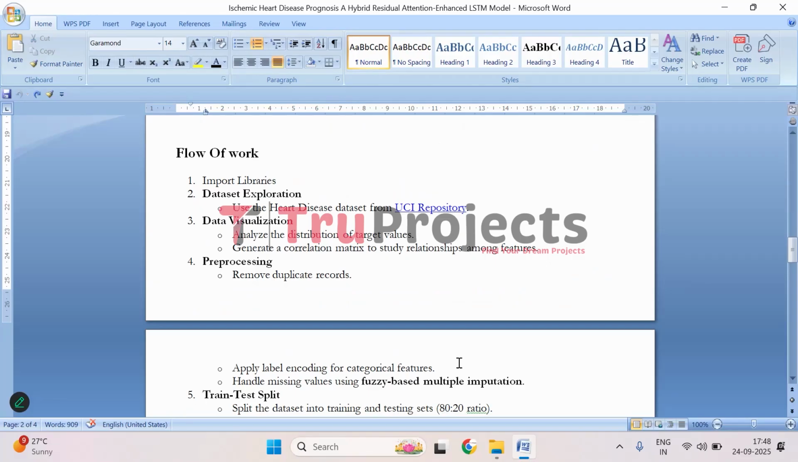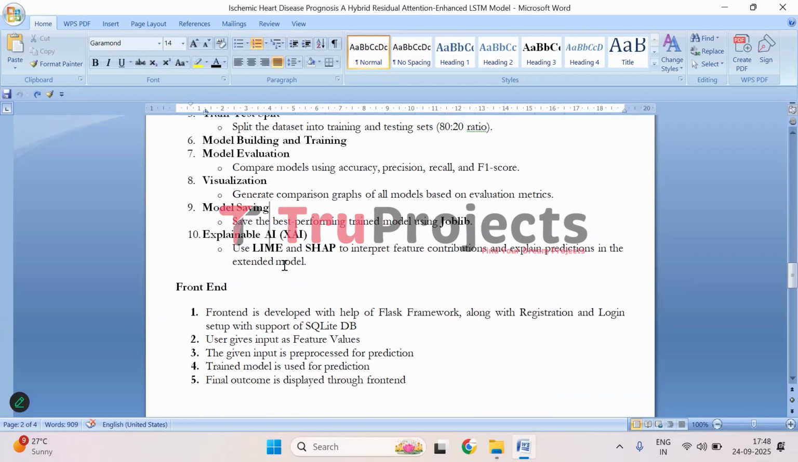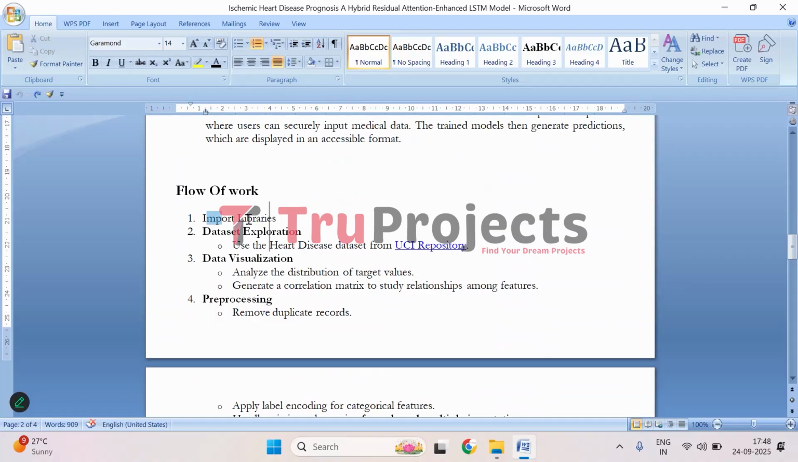Moving on to implementation, to implement this project, we have followed the steps mentioned in the flow of work. So let's understand how we have implemented the project. First, we bring in all the necessary libraries and tools we need for data handling, visualization, model building, and evaluation. Then we use the heart disease dataset from the UCI repository and take a look at the data to understand what features it contains and what the target variable is.